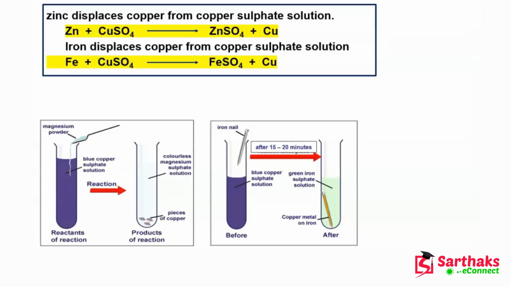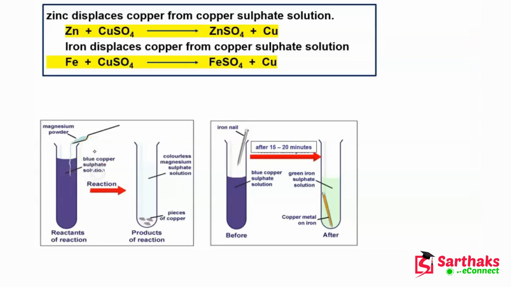Okay students, so here we are. Now this is basically an experiment. In this experiment we have taken two test tubes. This is test tube number one.